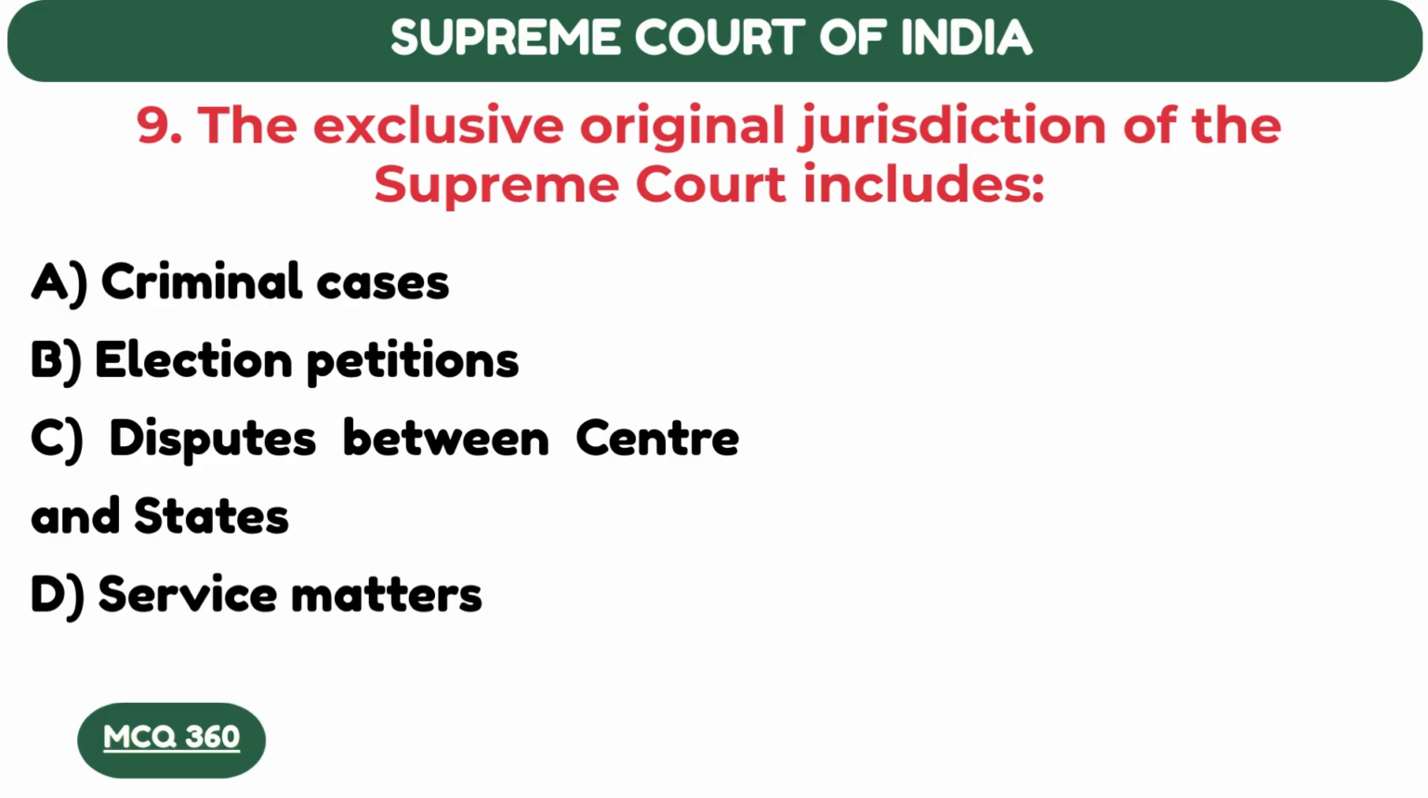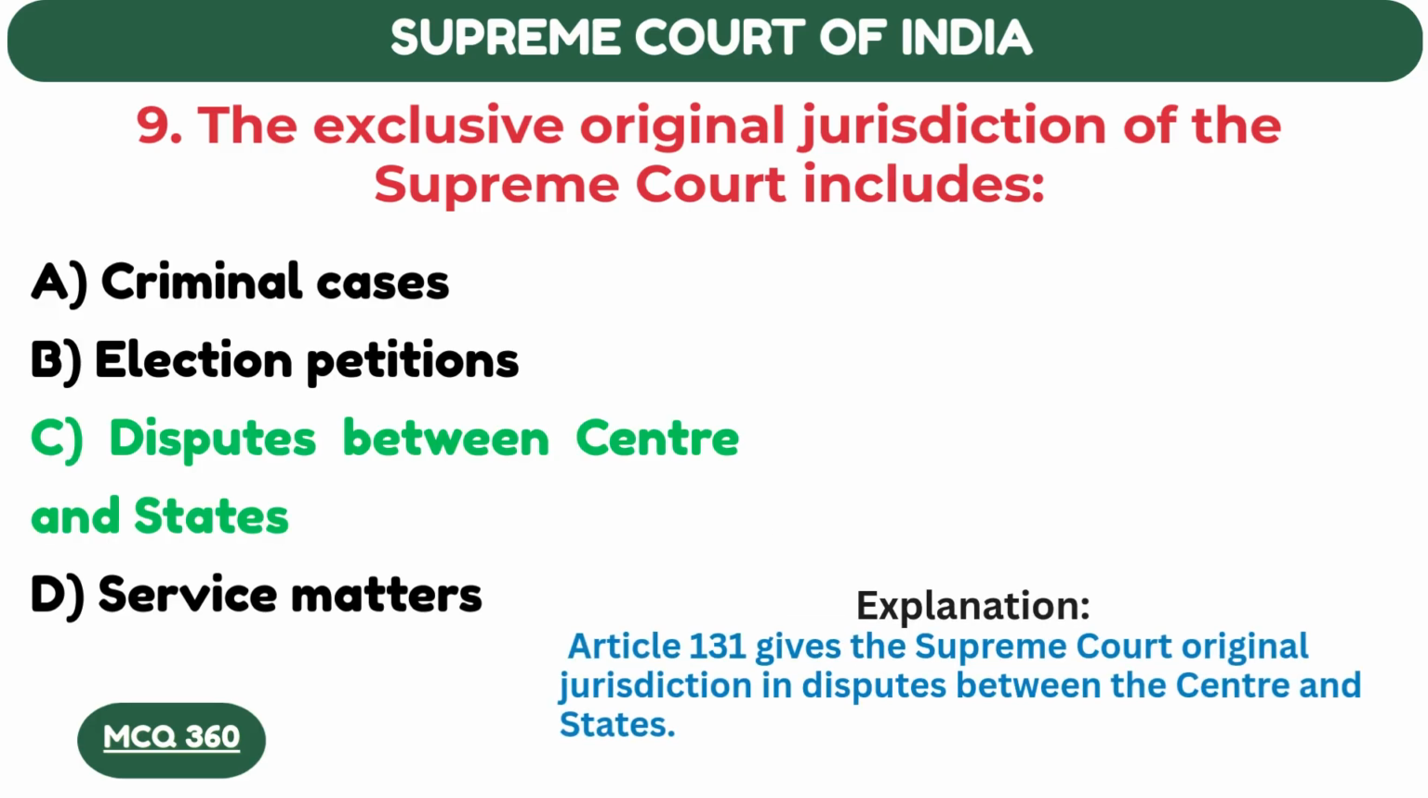The exclusive original jurisdiction of the Supreme Court includes disputes between the Centre and states. Article 131 gives the Supreme Court original jurisdiction in disputes between the Centre and states.